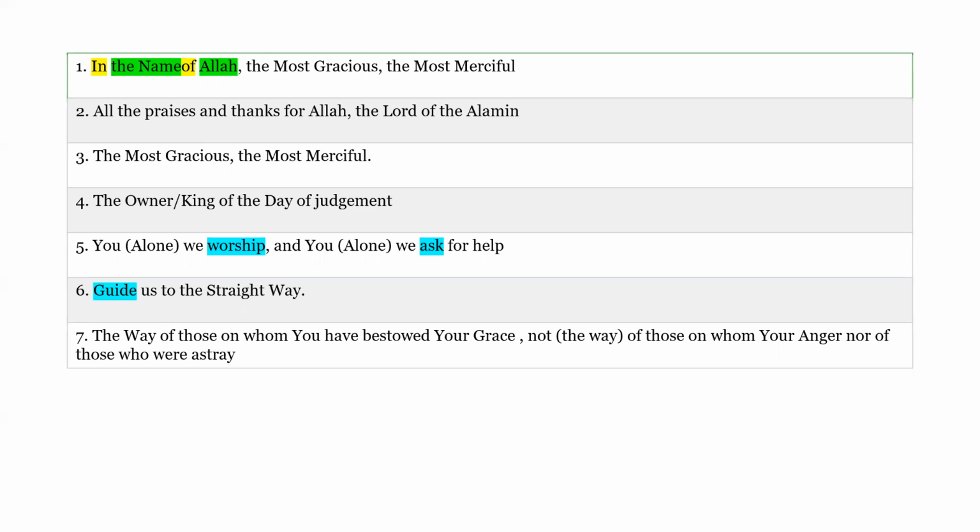And we know that ism can be of 3 forms: mainly raf', which is the doer, nasb, which is the details, and jarr, a word that comes after a harf. Then we did our Surah Fatiha, an English translation of Surah Fatiha, and tried to pick out the words ourselves. What is the ism here? Is there a word that comes after a harf? Yes, I can see some of them.